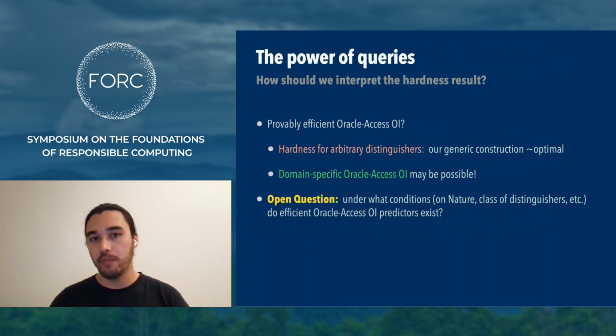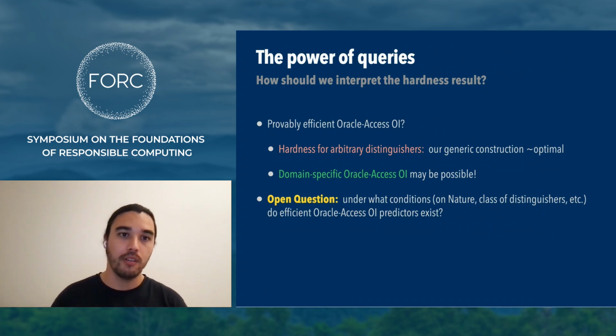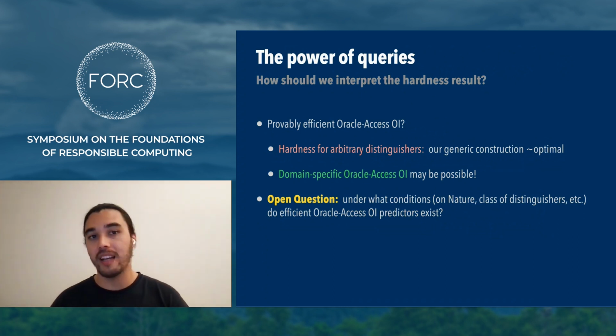So how should you interpret this lower bound against Oracle Access OI? To me, what it says is that at the level of generality at which we study this problem, the construction is roughly optimal. That said, it leaves open the possibility that on much more structured instances, Oracle Access OI may be achieved efficiently. And I think this is a really interesting open question: to come up with very natural and well-motivated structured instances where you might be able to achieve Oracle access OI.